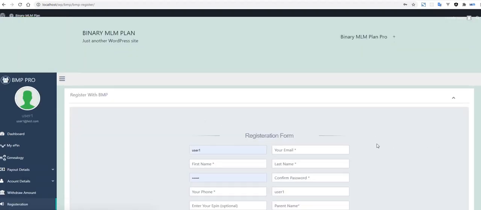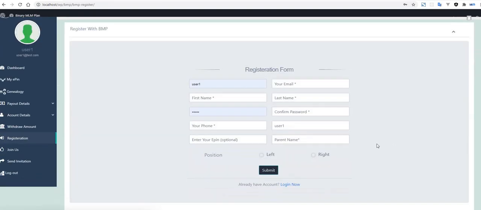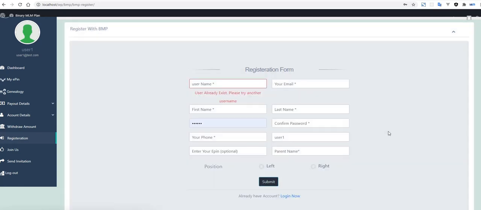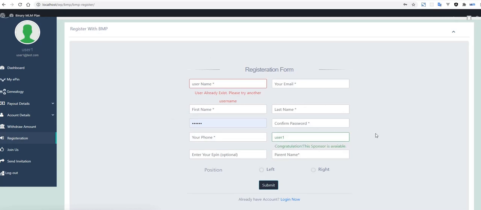Registration means that a new member can be registered by an existing member, because the existing member will directly be the sponsor of that one, and the member can select and enter all the information from here. The normal process is the same as when a user registers normally using the ePIN. The only change is that the sponsor, user one, will be selected automatically here.